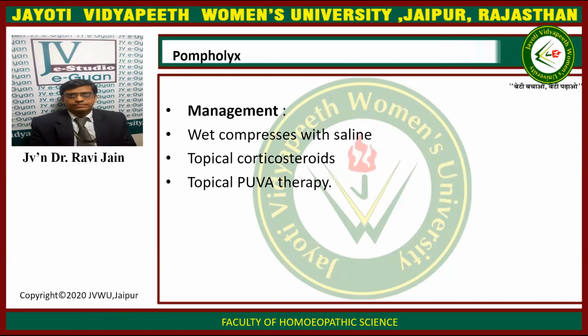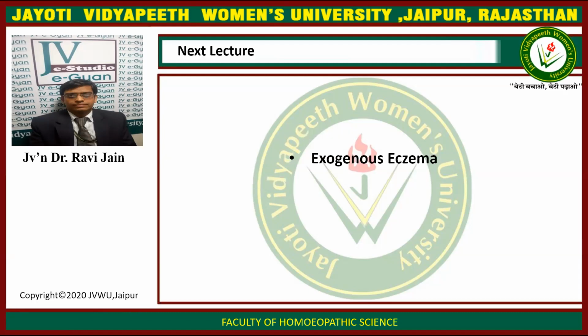Now we come to the management of Pompholyx. The management consists of wet compresses with saline, topical corticosteroids and topical PUVA therapy, that is Psoralen ultraviolet A therapy. This was all about endogenous eczema. In the next lecture, we will start with exogenous eczema.